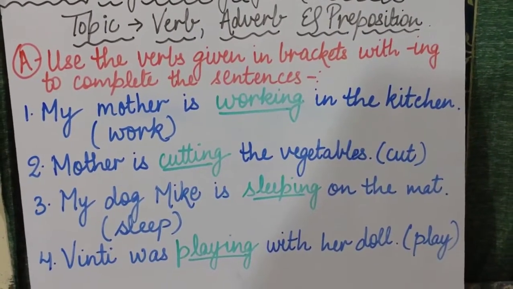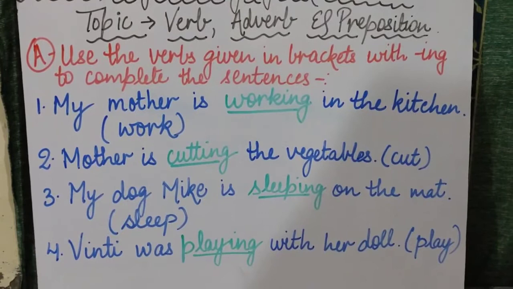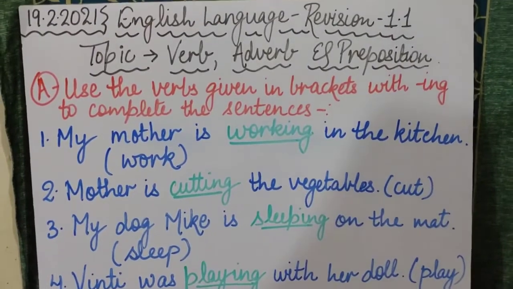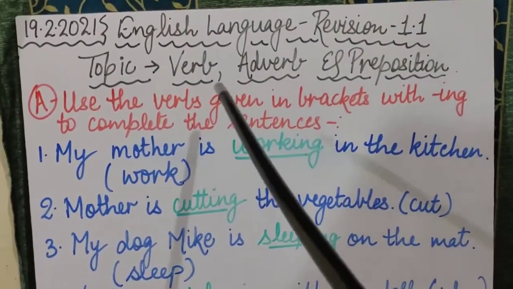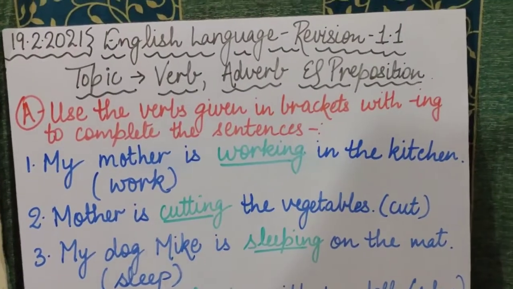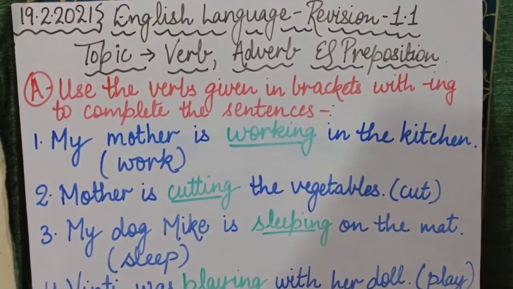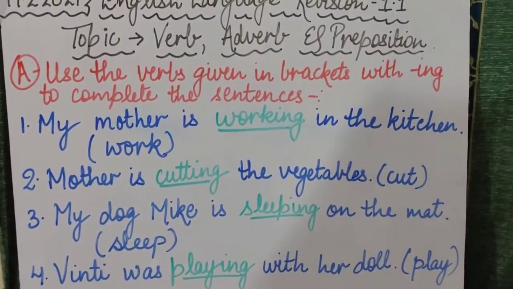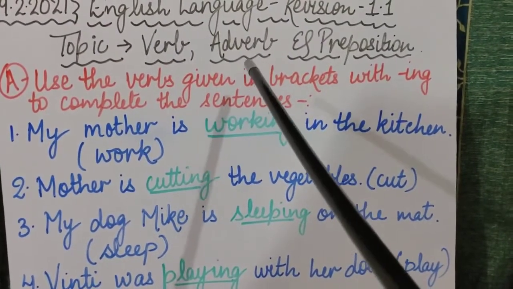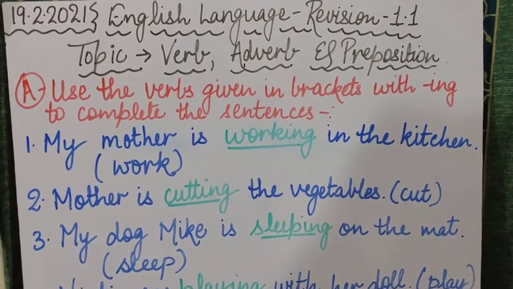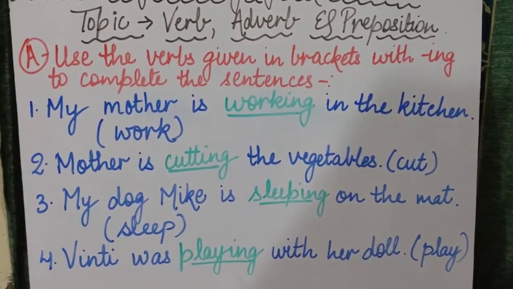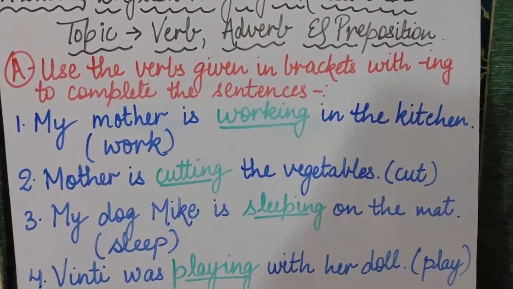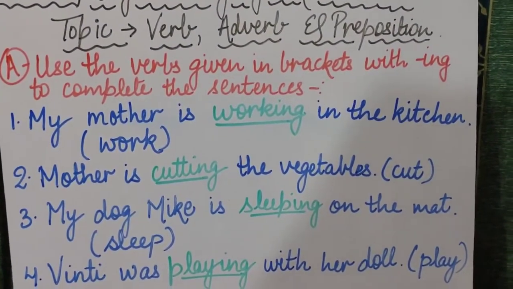Now let's get started with today's exercise children, today's revision work. Our today's video is of English language, and the topics which we are going to take are 3 topics: verb, adverb and prepositions. First of all we will be doing verb. We will be doing an exercise of verb. Then A part will be of verb, B part will be of adverb and C part will be of prepositions. But before starting the exercises, first I would like to explain the topic of verbs, that what are verbs. Is that clear? So children, please listen to me very carefully.